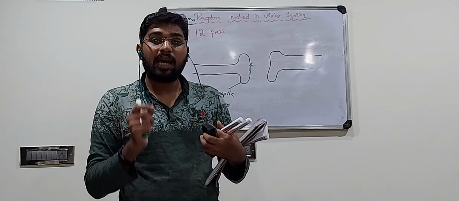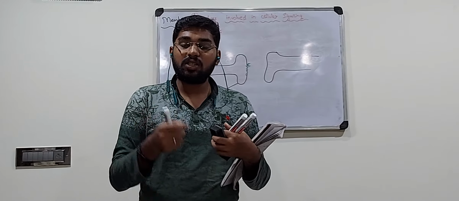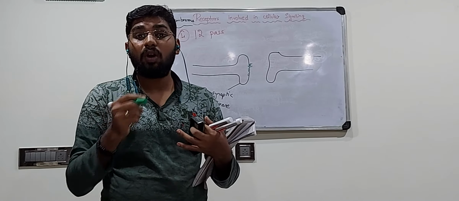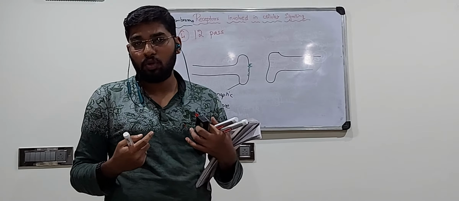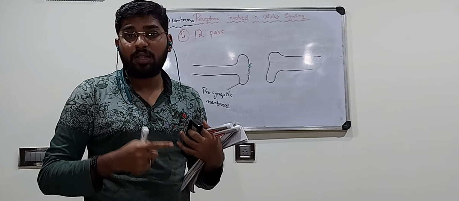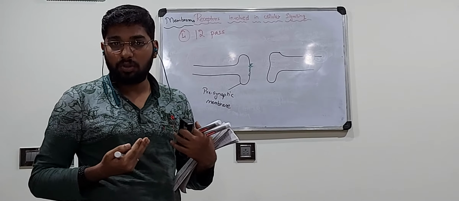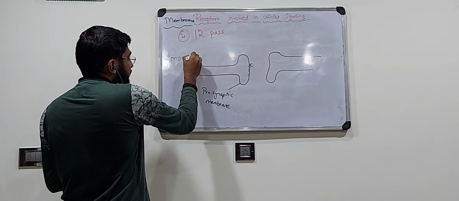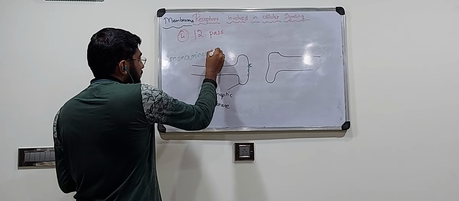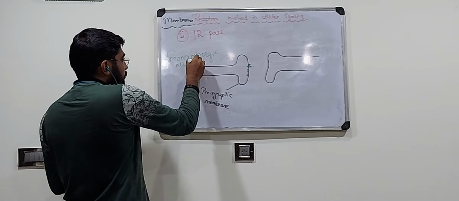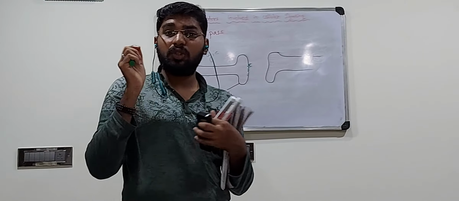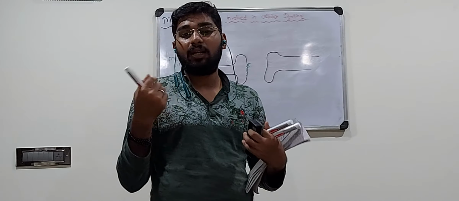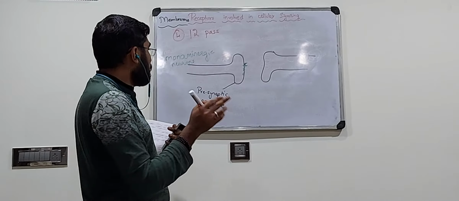These are all called monoaminergic neurons, because they release all the neurotransmitters that I said: dopamine, epinephrine, norepinephrine. They are all monoaminic compounds, derived from a single amino acid. So such neurons that are involved in the transfer of these neurotransmitters are called monoaminergic neurons. So I will repeat again, what are monoaminergic neurons? Monoaminergic neurons are those neurons that are involved in the transfer of certain neurotransmitters like dopamine, epinephrine, norepinephrine.